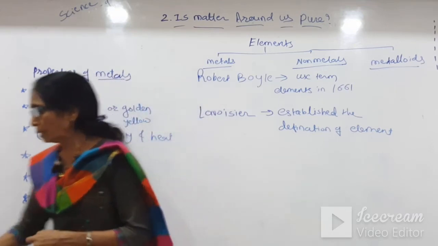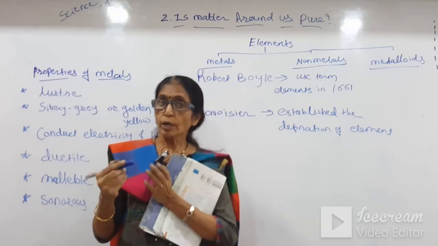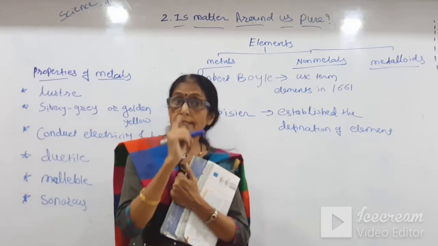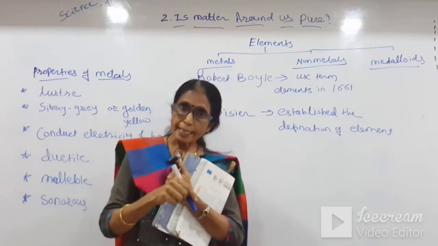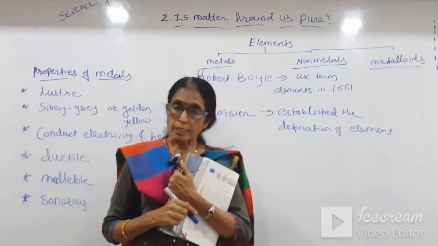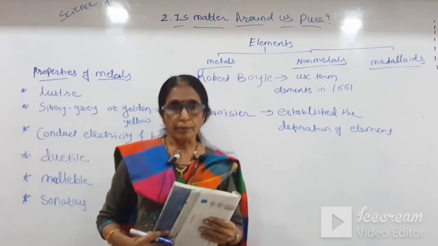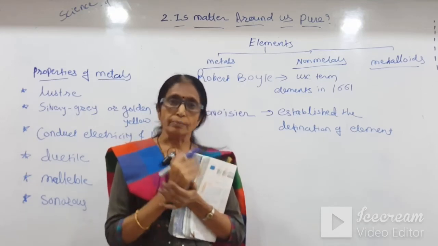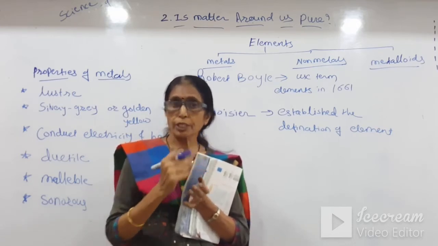Now, what are elements? Elements are substances where no other substance is added. Not a single atom of any other element is added in that substance; it is called an element. And a compound is when two or more elements combine to form a new compound, but here the proportion is fixed.